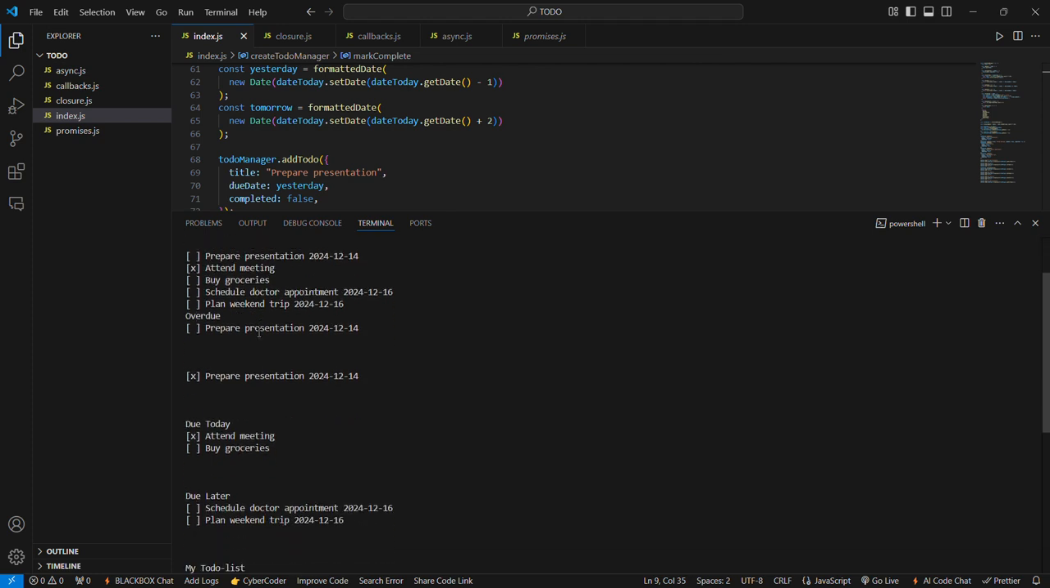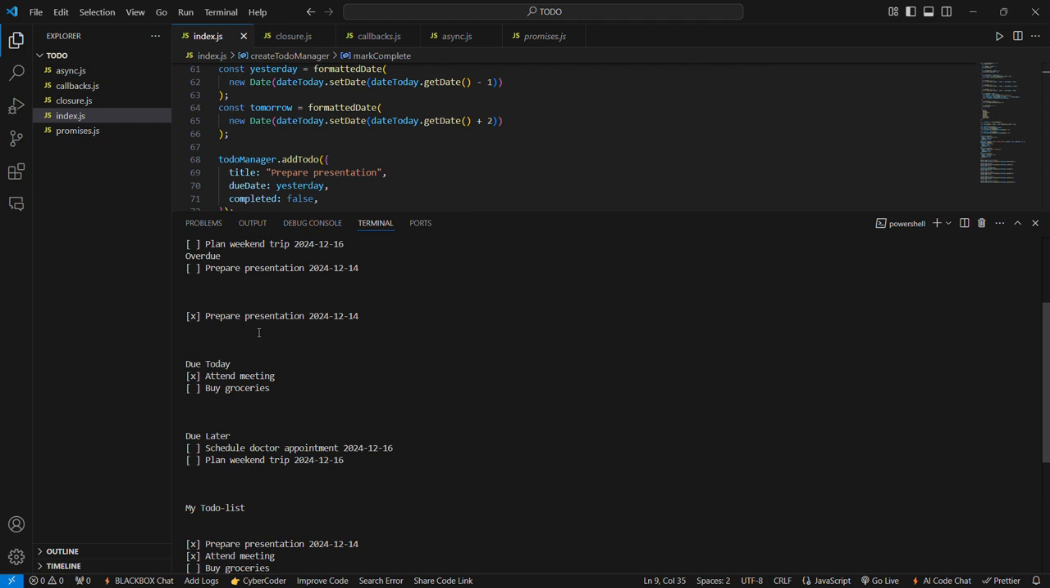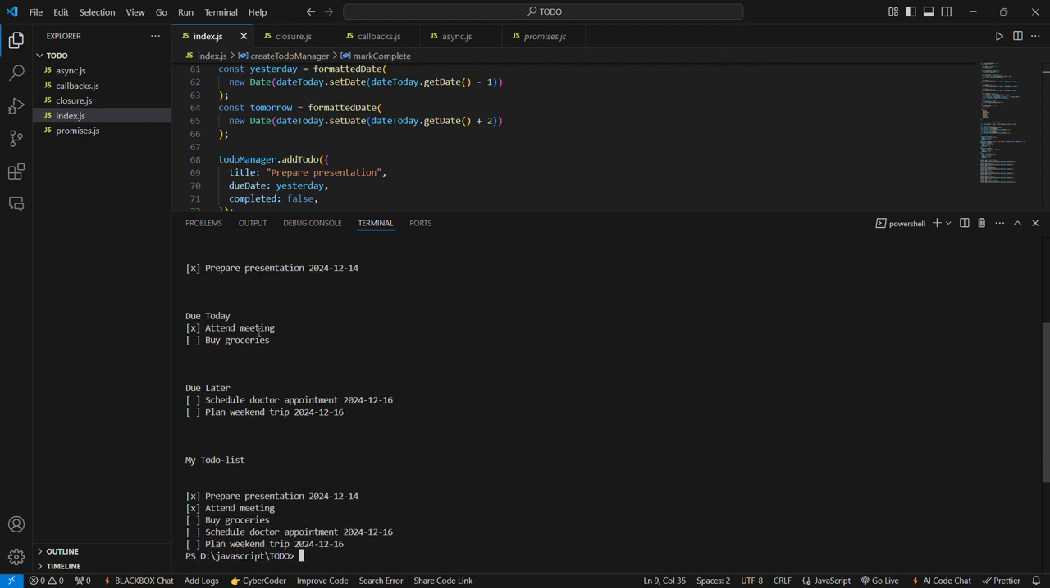Due today means it should be completed by today. Attend meeting, buy groceries. So attend meeting is completed already today. Still, I have pending with buy groceries, so it is not marked as completed. Due later means it should be completed in future. Scheduled doctor appointment, see, it should be completed by December 16th. And plan weekend trip should be completed by December 15th. So in the future, so it is marked as due later list.